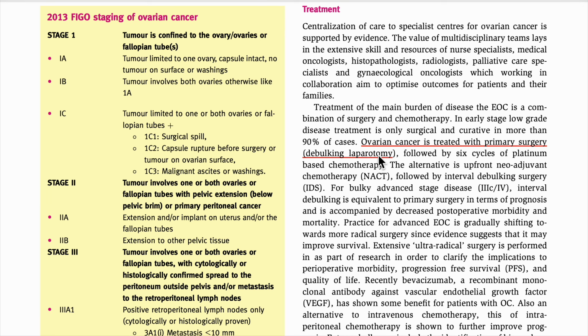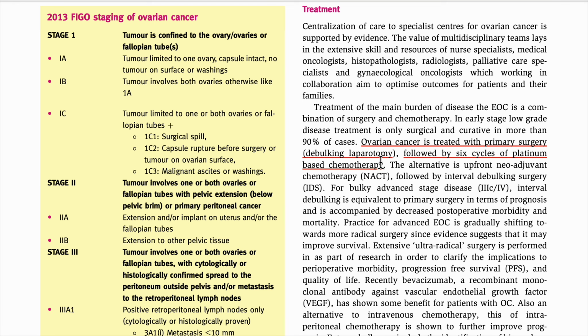What does this mean? Debulking laparotomy means we are not going to let any spot of the cancer remain there, but sometimes we cannot remove everything, so nothing should be left greater than 2 centimeters. So this is the most important point of the MCQ. Okay, so we'll do the debulking surgery, and after that we have to do the 6 cycles. Please remember this: 6 cycles of platinum based chemotherapy.